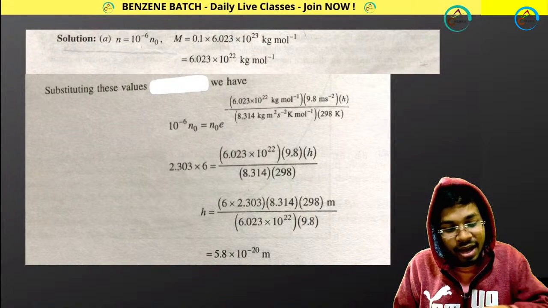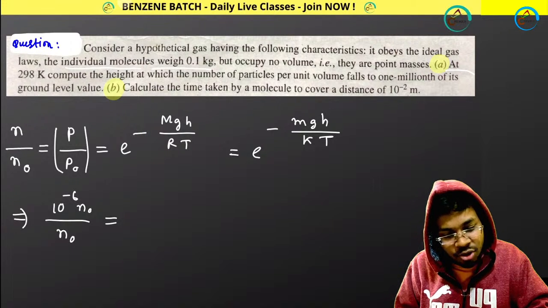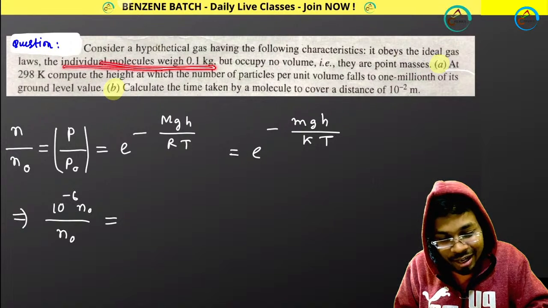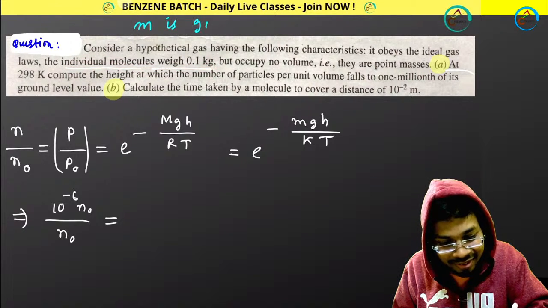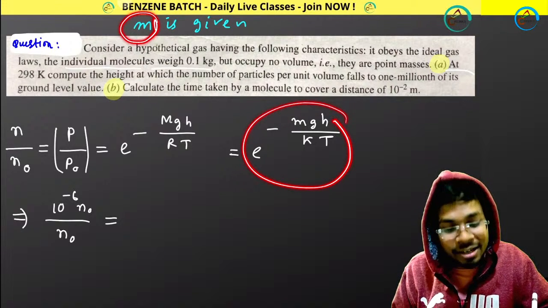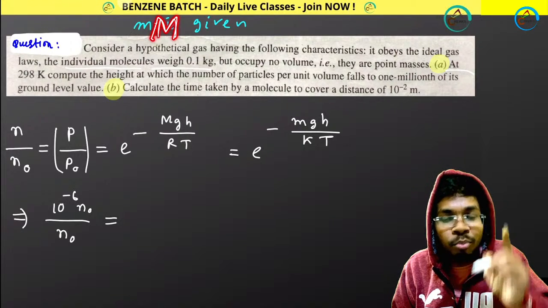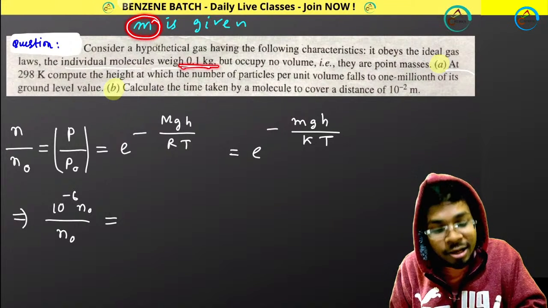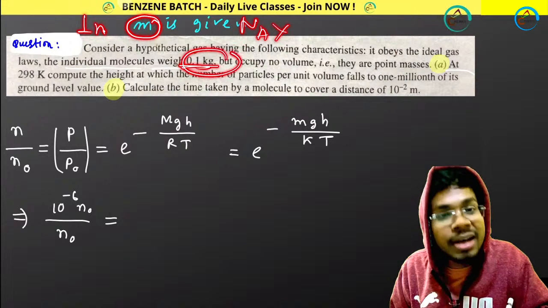So two things up there. If you are using the RT expression like this one, then this is the mass of the individual molecule, so your small m is given. If you are using small m, use this equation. If you want to use capital M, the molar mass of one mole of molecules: one molecule has this mass, and 1 mole, that means Avogadro number of molecules, has Avogadro number into this mass.